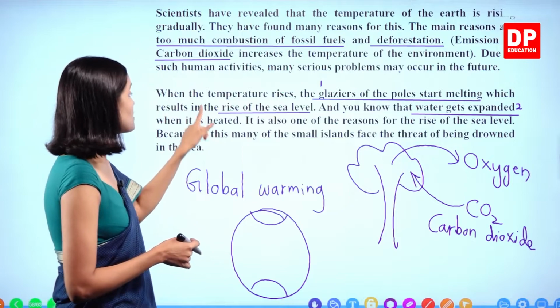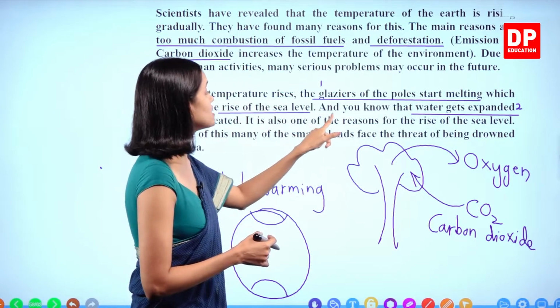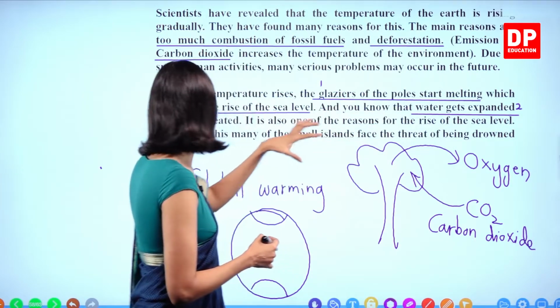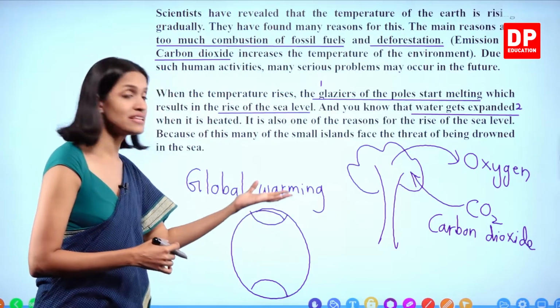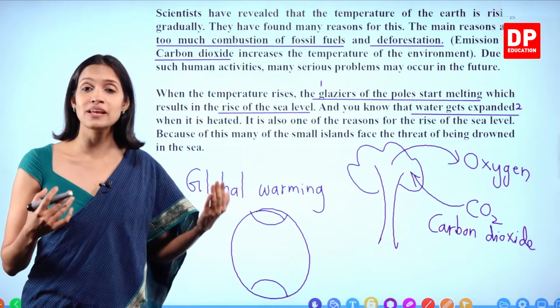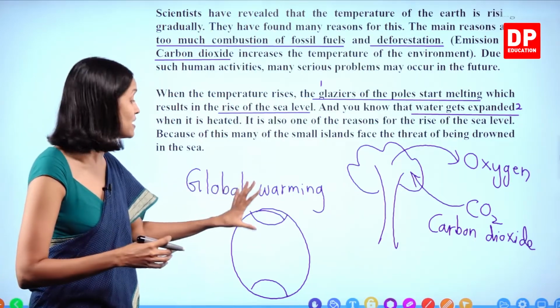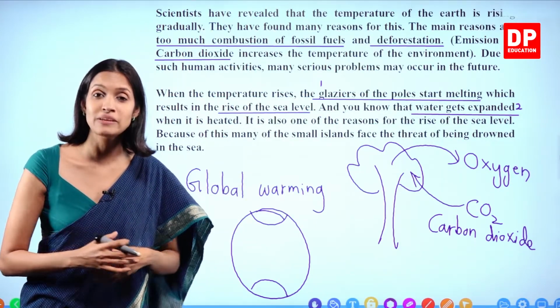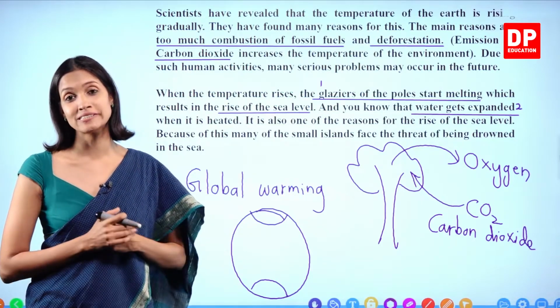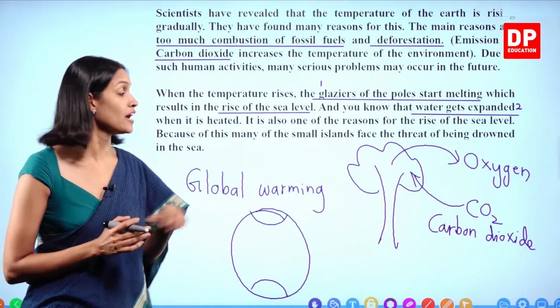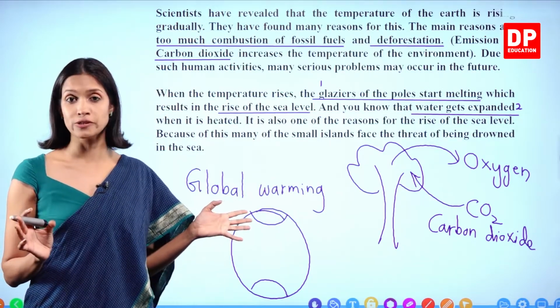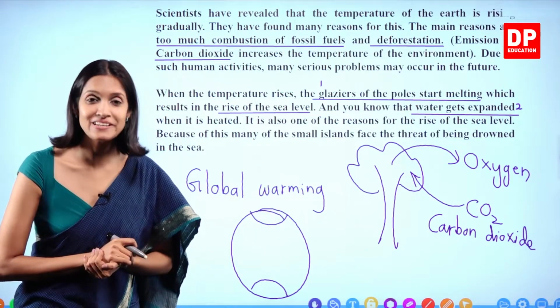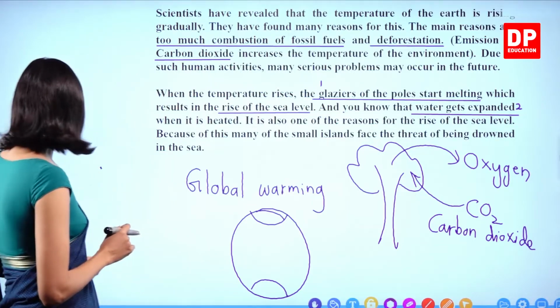Because of this, many of the small islands face the threat of being drowned in the sea, right? When the water levels keep on expanding, what will happen? The small islands will one day disappear because they will be covered with water. Okay, children, therefore, the increase of water levels in the sea is also not very good. Right, children? Okay, we'll move on to the next.